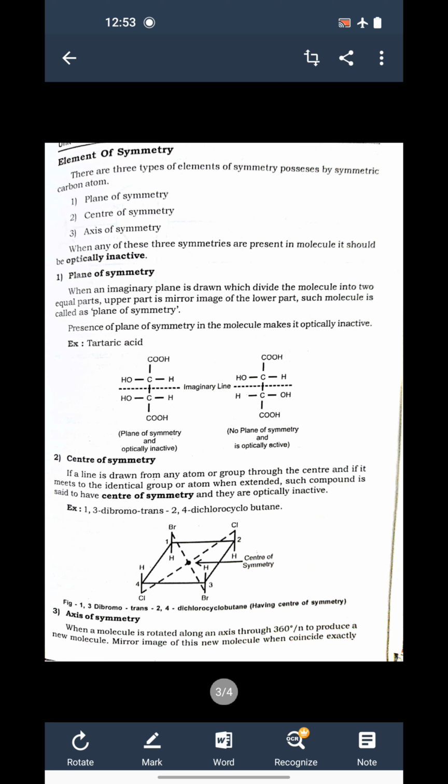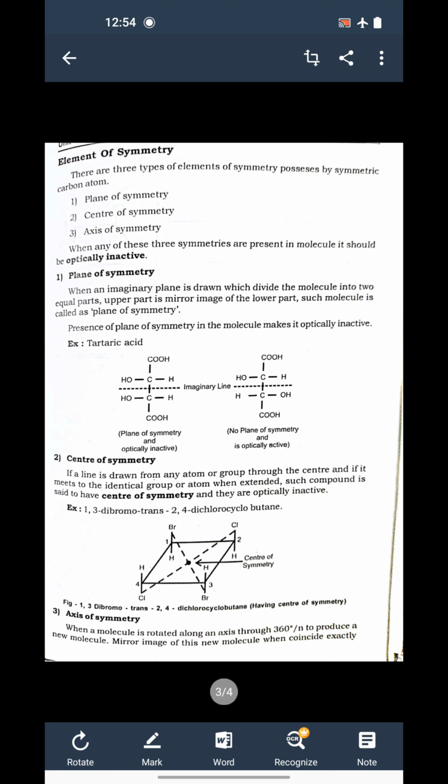So in plane of symmetry, what happens is we draw an imaginary plane, and that imaginary plane must divide the molecule into two equal parts. And when we draw a plane there, the upper part is the mirror image of the lower part. Such molecules are said to have a plane of symmetry.